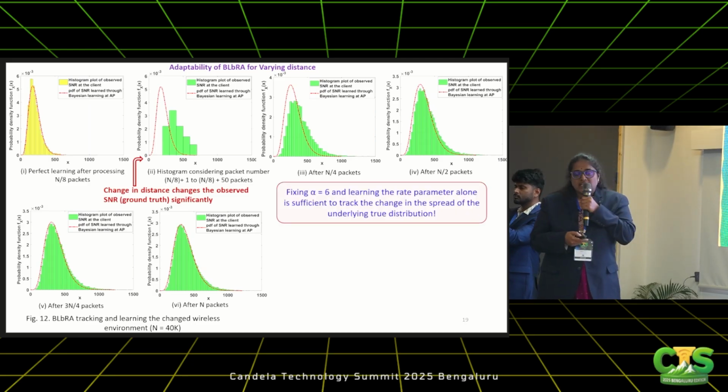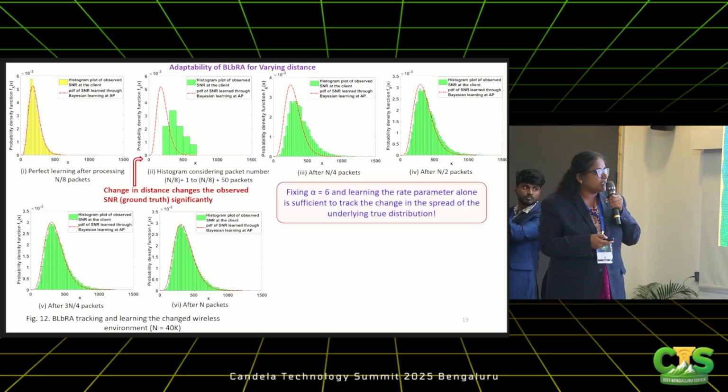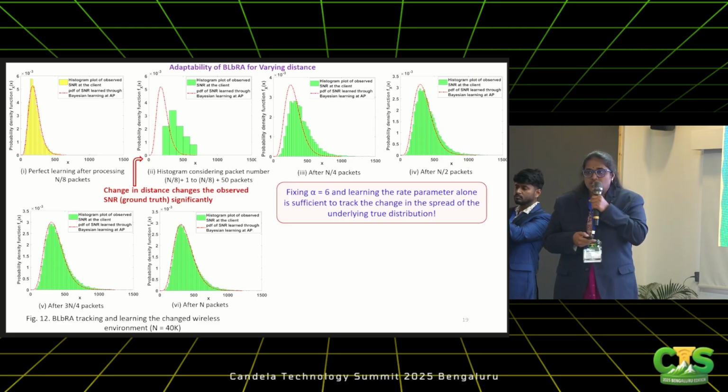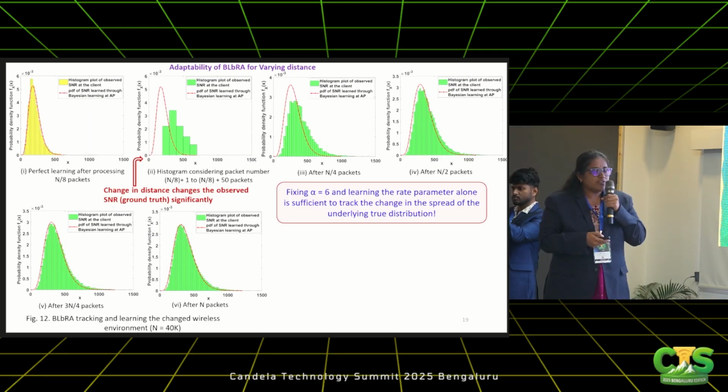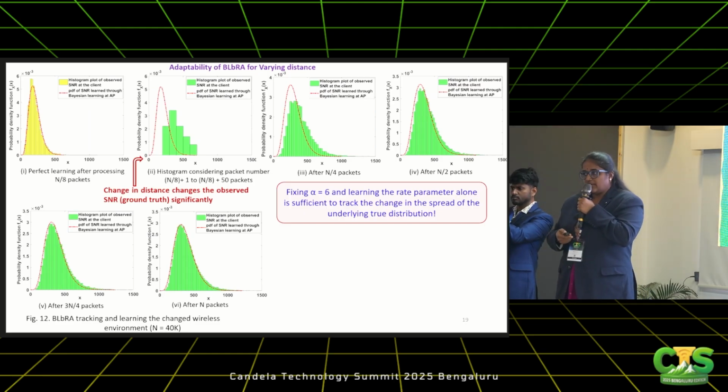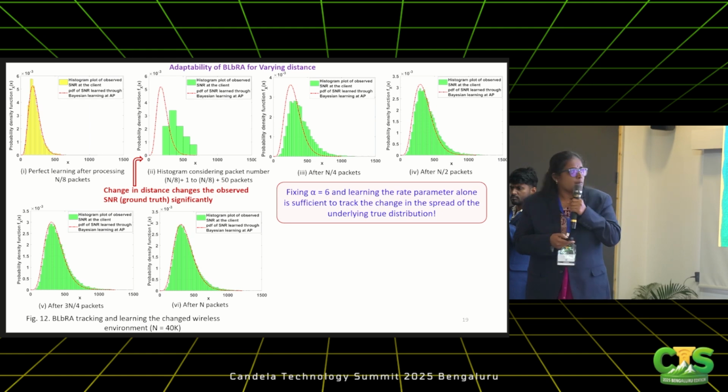And one point to note is we have fixed the value of alpha, and learning the rate parameter alone is sufficient to track the change in the spread of the underlying truth distribution. So our algorithm is efficient and also lightweight.